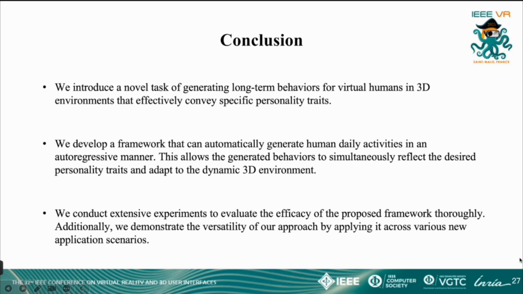First, we introduce a novel task of generating long-term behaviors for virtual humans in 3-dimensional environments that effectively convey specific personality traits. Second, we develop a framework that can automatically generate human daily activities in an auto-regressive manner. This allows the generated behaviors to simultaneously reflect the desired personality traits and adapt to the dynamic 3D environment. Third, we conduct extensive experiments to evaluate the efficacy of the proposed framework thoroughly. Additionally, we demonstrate the versatility of our approach by applying it across various new application scenarios.